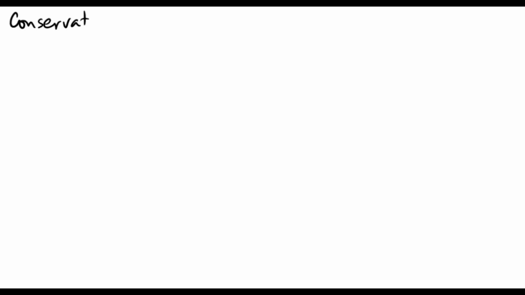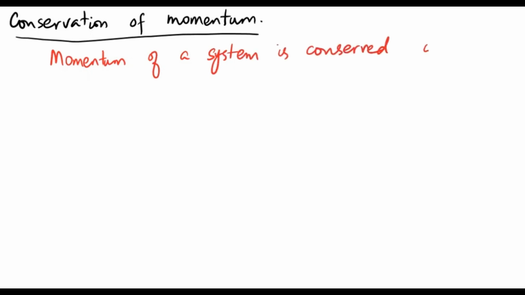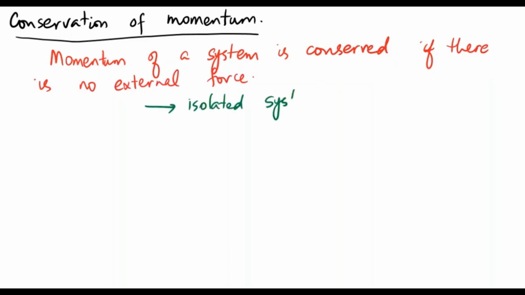Alright, let's take a look at conservation of momentum now. It turns out that the momentum of the system is going to remain the same, or conserved, for an isolated system. So the conservation of momentum law says that momentum of the system is conserved if there's no external force, no work done on the system. In that case, we're going to say that the momentum remains the same. So basically we're talking about an isolated system.